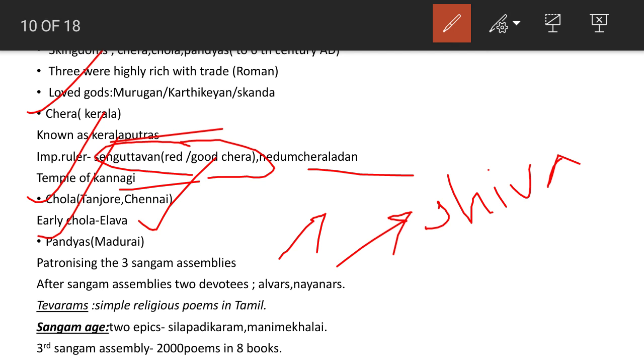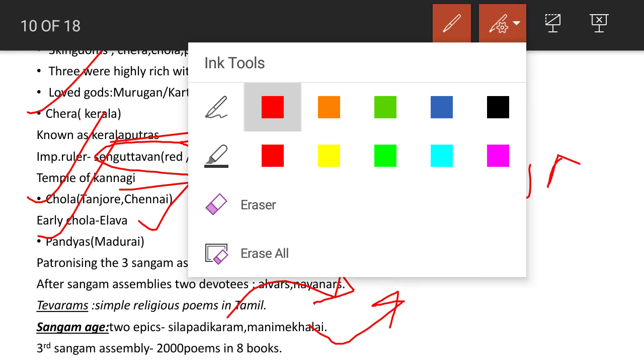In this time, the Sangam age was predominant. There were two epics in the Sangam age, Silappadikaram and Manimekalai. Silappadikaram was written by Ilango Adigal, and Manimekalai was written by Chithalai Chathanar. The third Sangam assembly was held in Madurai under the patronage of the Pandya rulers, in which 2000 poems were brought into 8 books.